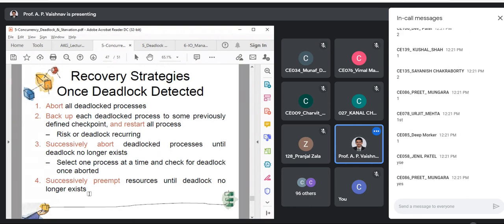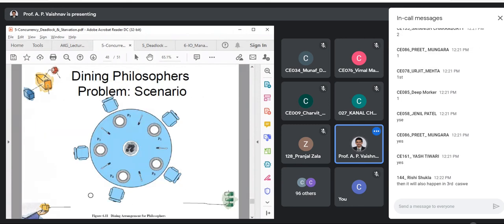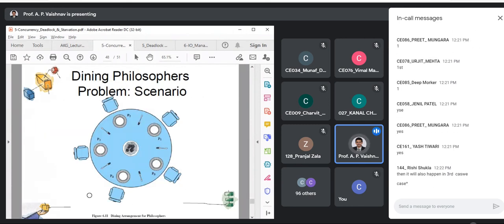Now we have an interesting problem to discuss. Definitely, it will happen in the third also. Agreed, so no strategy is 100% accurate. And that is why a lot of research work is still going on in the OS domain, and that is why you are getting new OS variants or versions every time. OS is a never ending topic. It is going to go a long way.